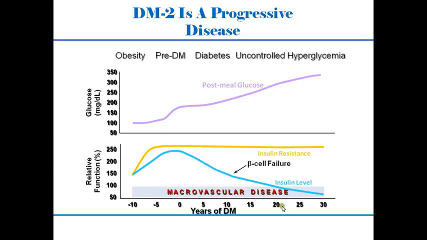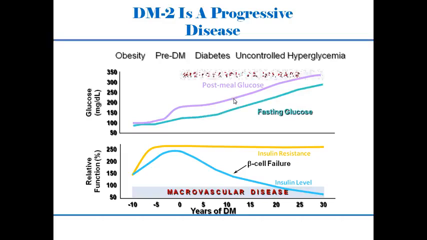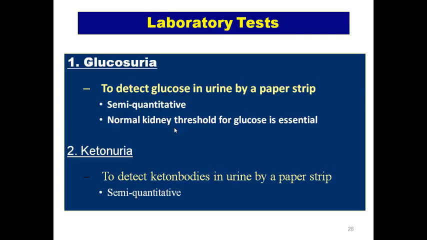That's the time when we start giving them insulin, and you can see as the beta cells go down, the post meal glucose starts coming up, and the fasting glucose starts coming up a little later than the post meal ones, and this is the time when microvascular diseases start developing in these patients.